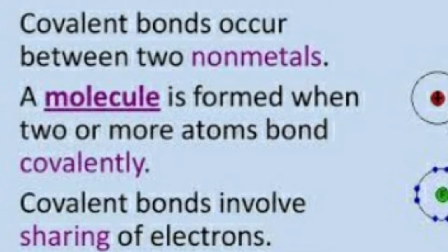Children, you have to remember, a covalent bond always occurs between two nonmetals, and a molecule is formed when two or more atoms bond covalently. Covalent bonds involve sharing of electrons.